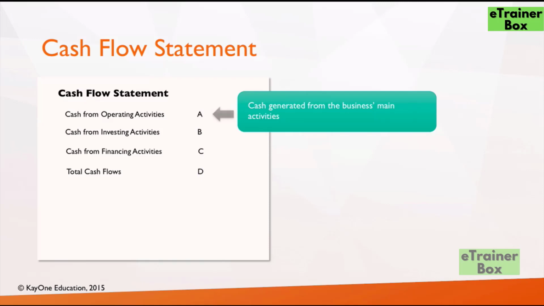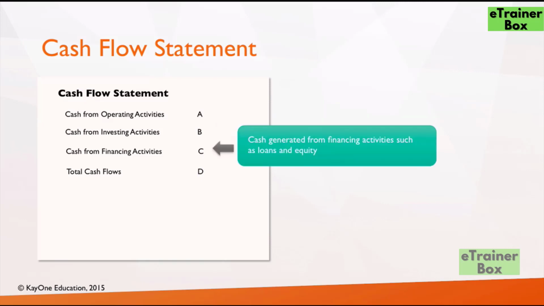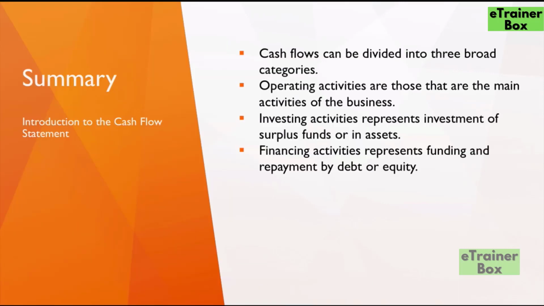In the cash flow statement, cash flows are classified into three activities. Cash from operating activities, which are generated from the business's main activity. Cash from investing activities, which are the cash generated and spent in investment of funds either in capital equipment or in money generating assets. The third one is cash from financing activities, which basically includes loans, equity, and so on.